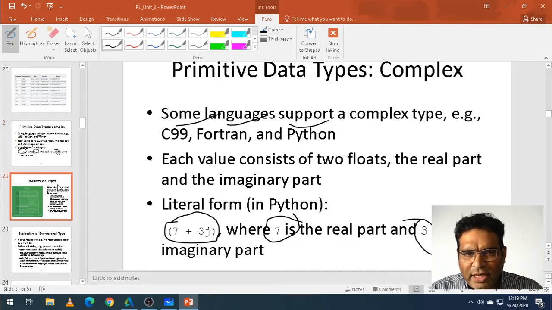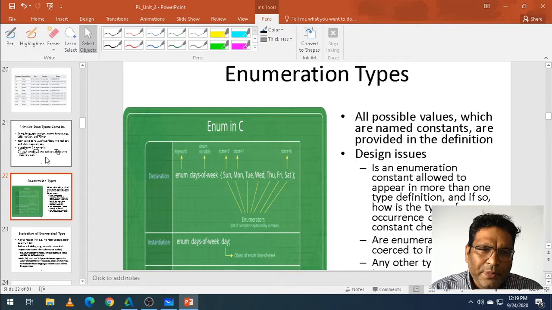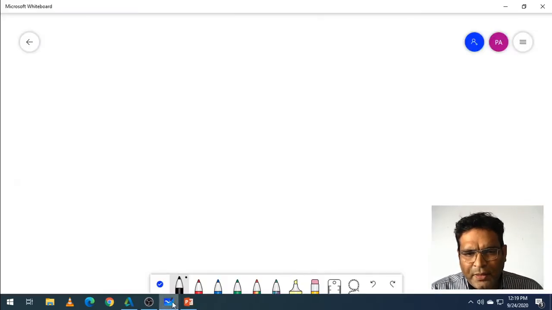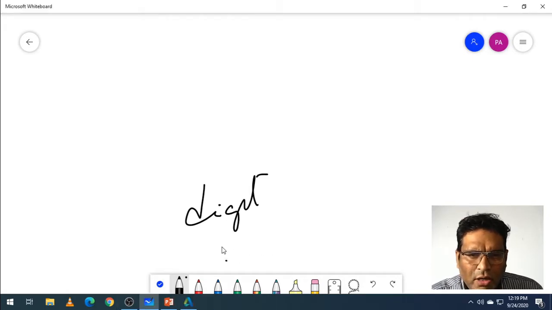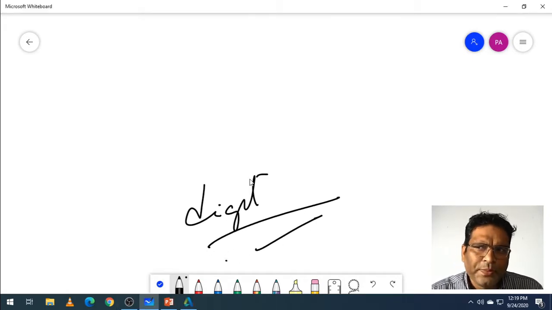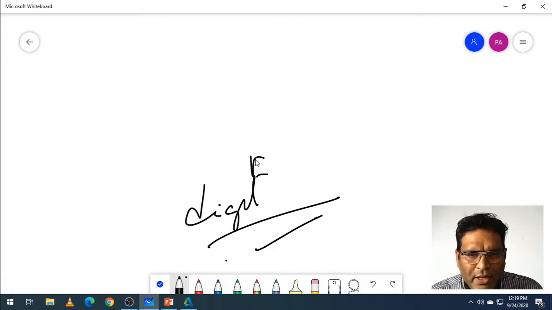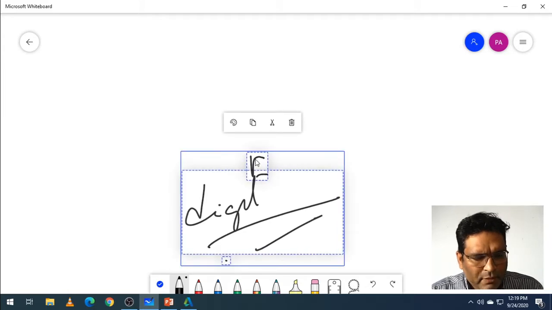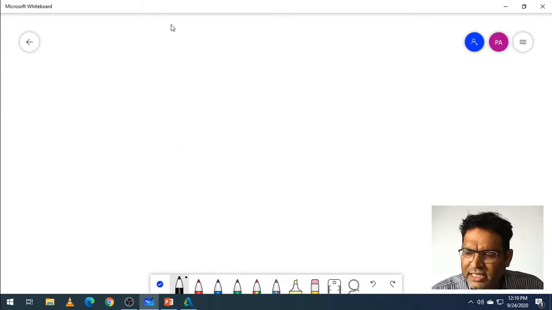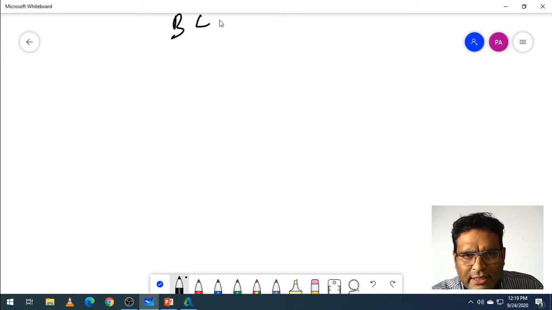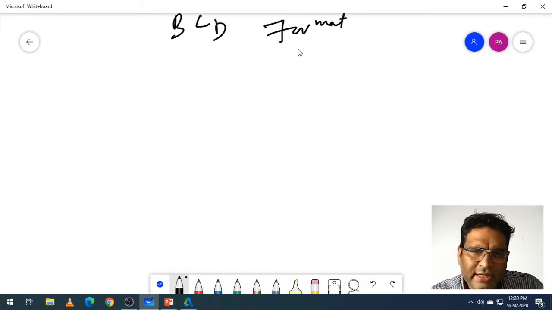Before I go to the next slide, enumeration type, I need to discuss digits, D-I-G-I-T, or how they are stored. Basically, your digit format is stored in the form of BCD format. BCD format. Any digit you are defining should be converted into BCD format and saved.